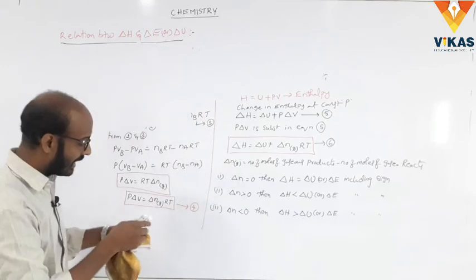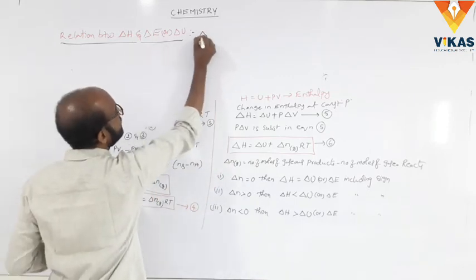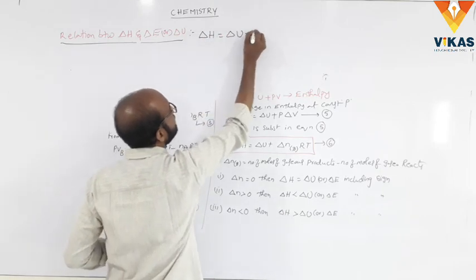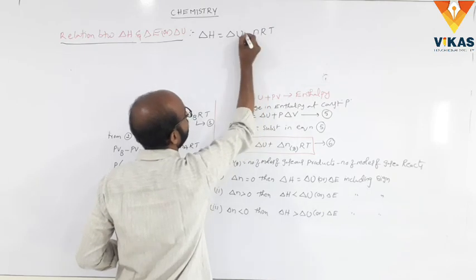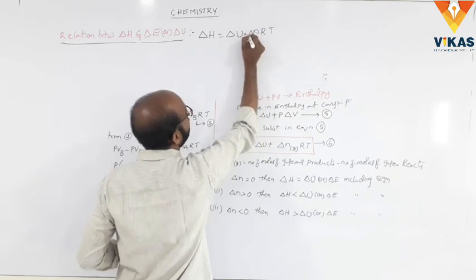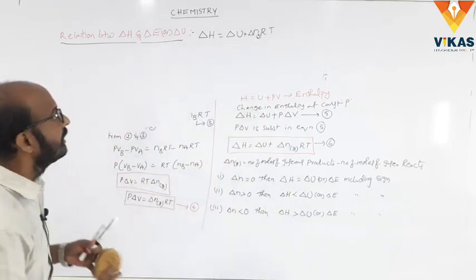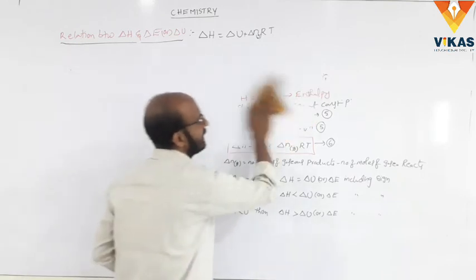Delta H is equal to delta U plus delta N gas RT. This is the relation of delta H and delta U or delta E.